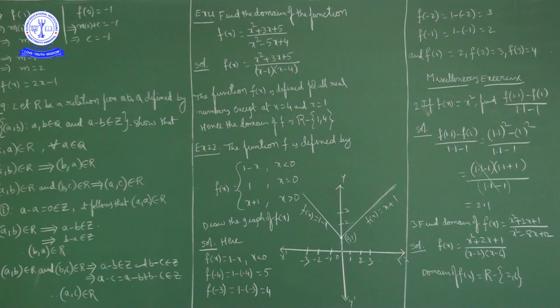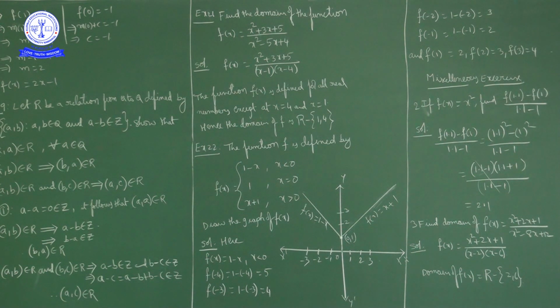Okay, next question: find the domain of the function f of x is equal to x square plus 2x plus 1 upon x square minus 8x plus 12. In the denominator we have a quadratic polynomial. Here we have a rational function, f of x equal to x square plus 2x plus 1 upon x square minus 8x plus 12.